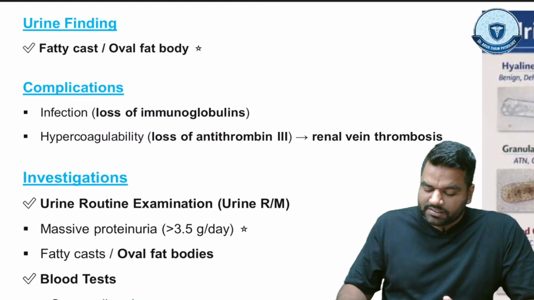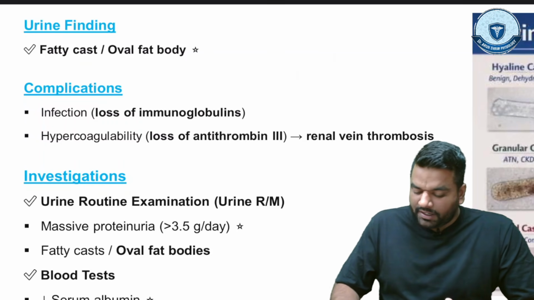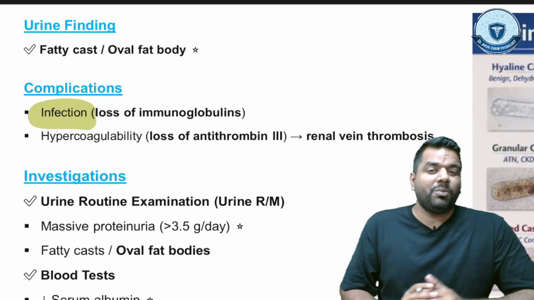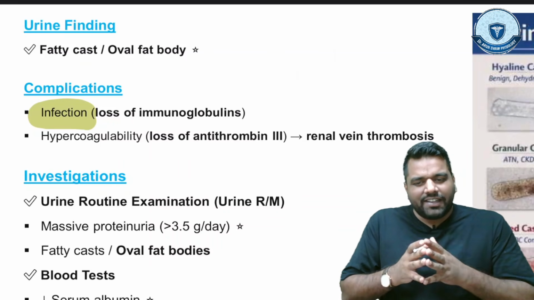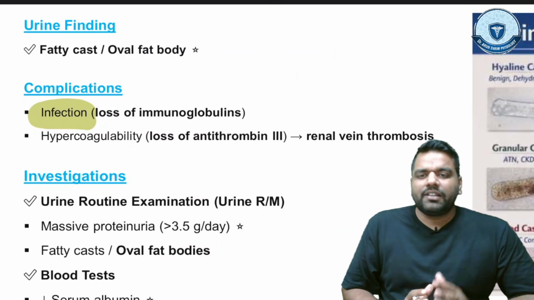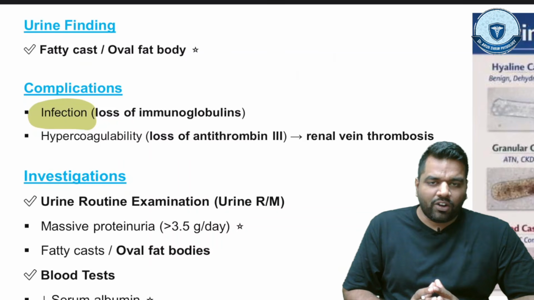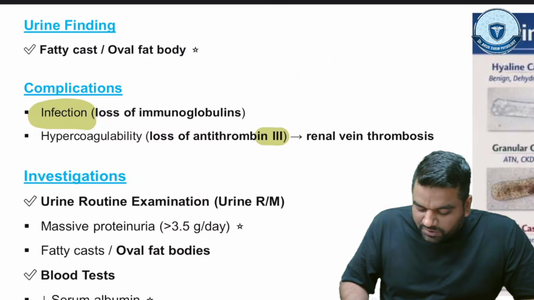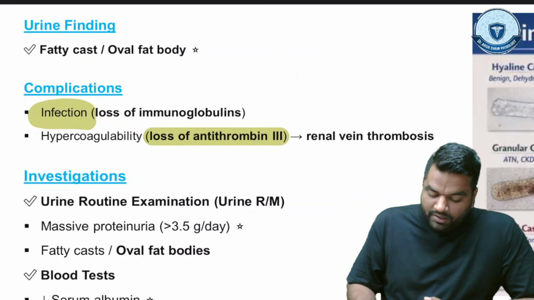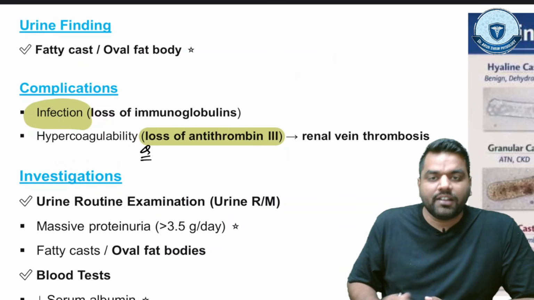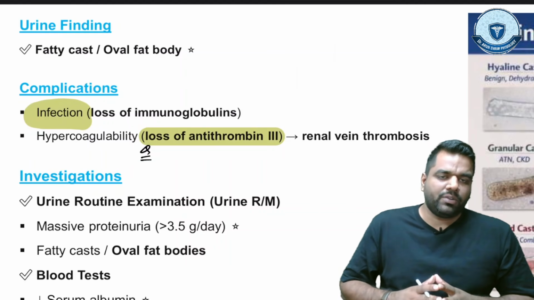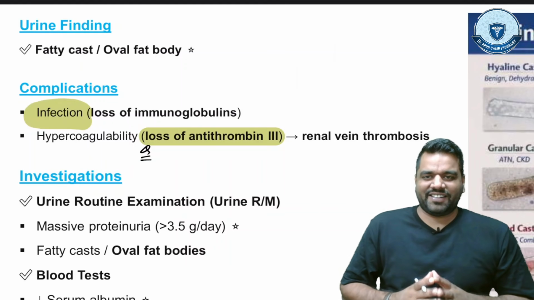Guys, what are the complications? Complication is infection. These babies will be more prone to infection because they are losing immunoglobulins, right? So basically the baby is going to have less immune power. Also there is hypercoagulability because this person will also lose antithrombin 3. Antithrombin 3, very important. This is also very important, guys. Please pay attention. This loss of antithrombin 3 can lead to renal vein thrombosis, right?